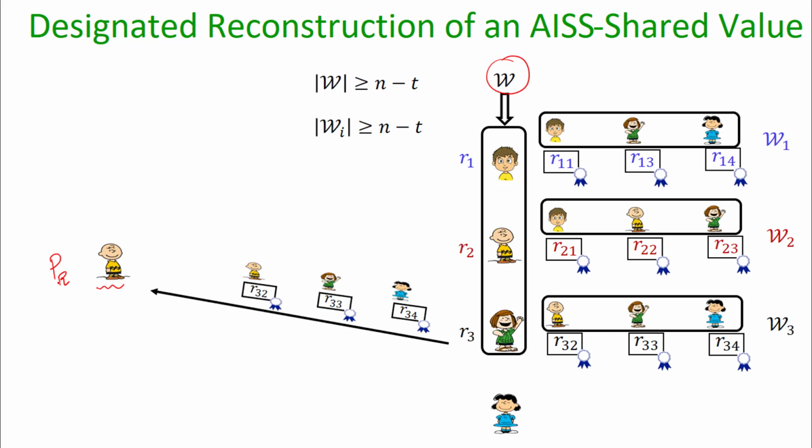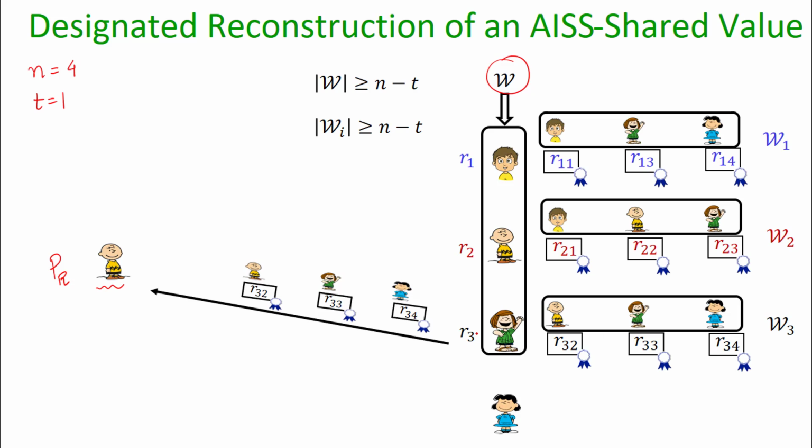Then again, I am demonstrating the reconstruction assuming n equal to 4 and t equal to 1. The standard way of reconstruction would have been that each primary shareholder gives its primary share to this designated party, but to identify corrupt primary shares, what we actually demand here is the following.